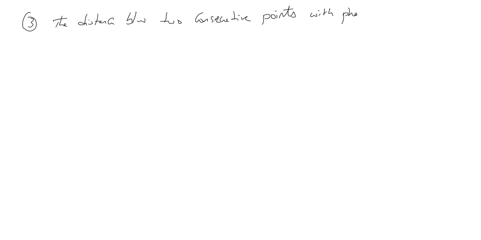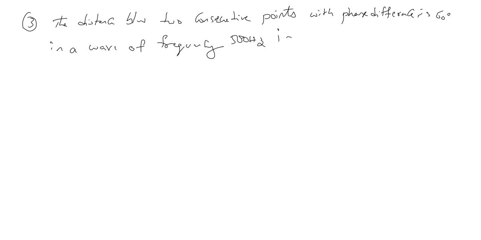So, question number 3. Third model. The distance between two consecutive points with phase difference of 60 degrees in a wave of frequency 500 hertz is 6 meters.